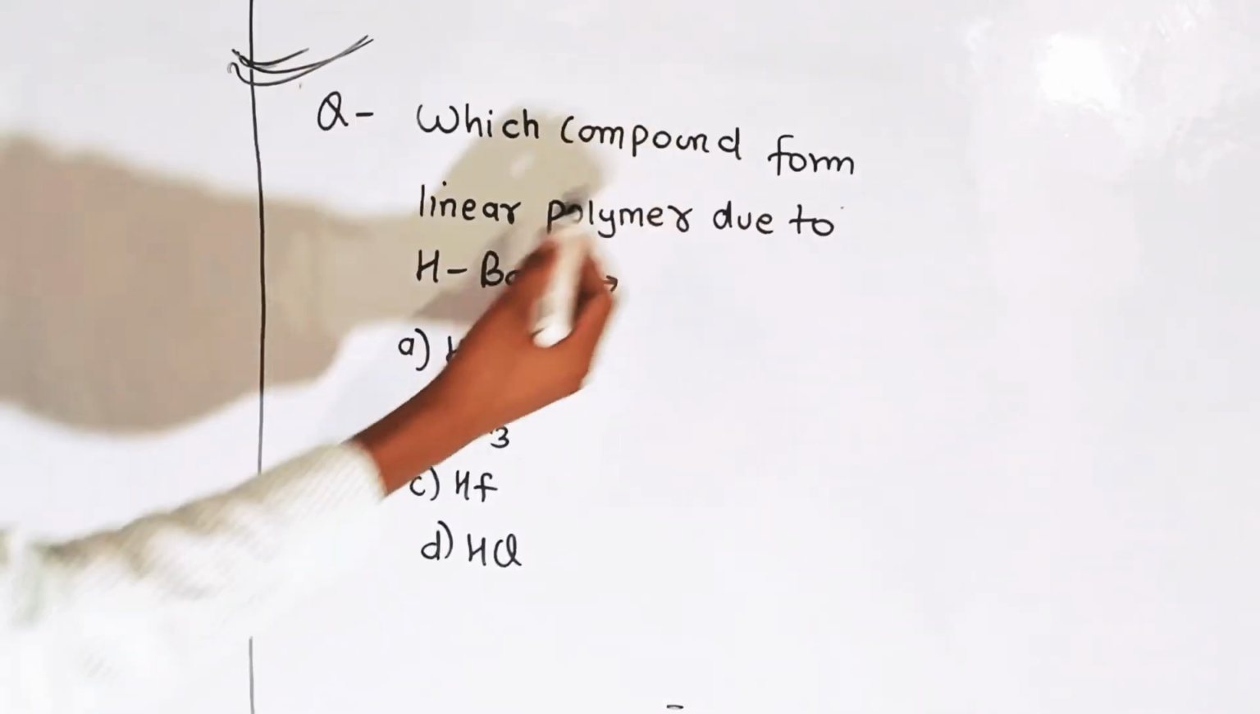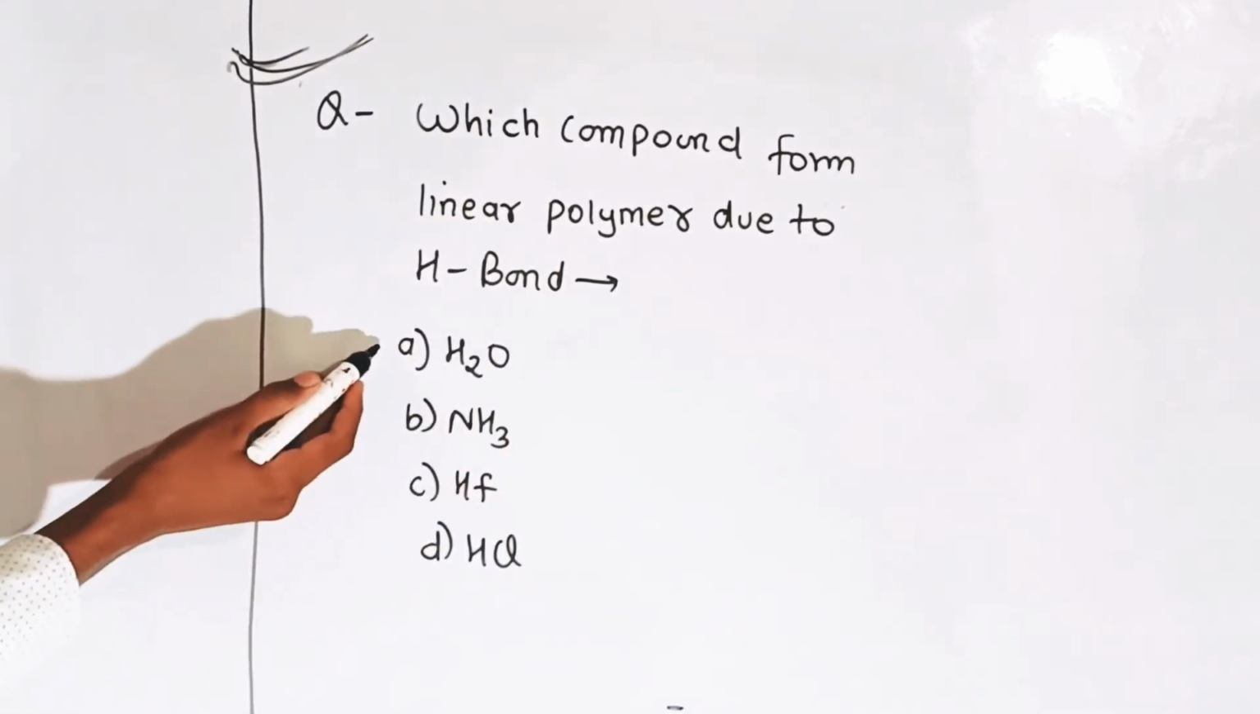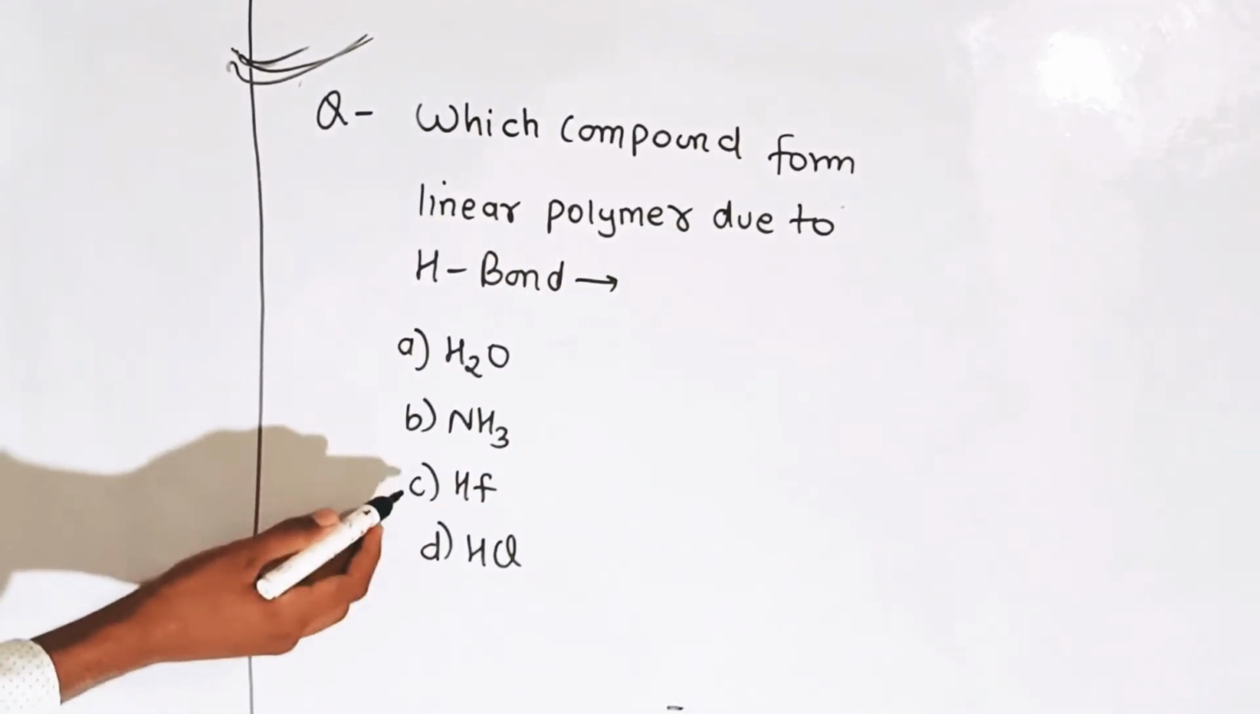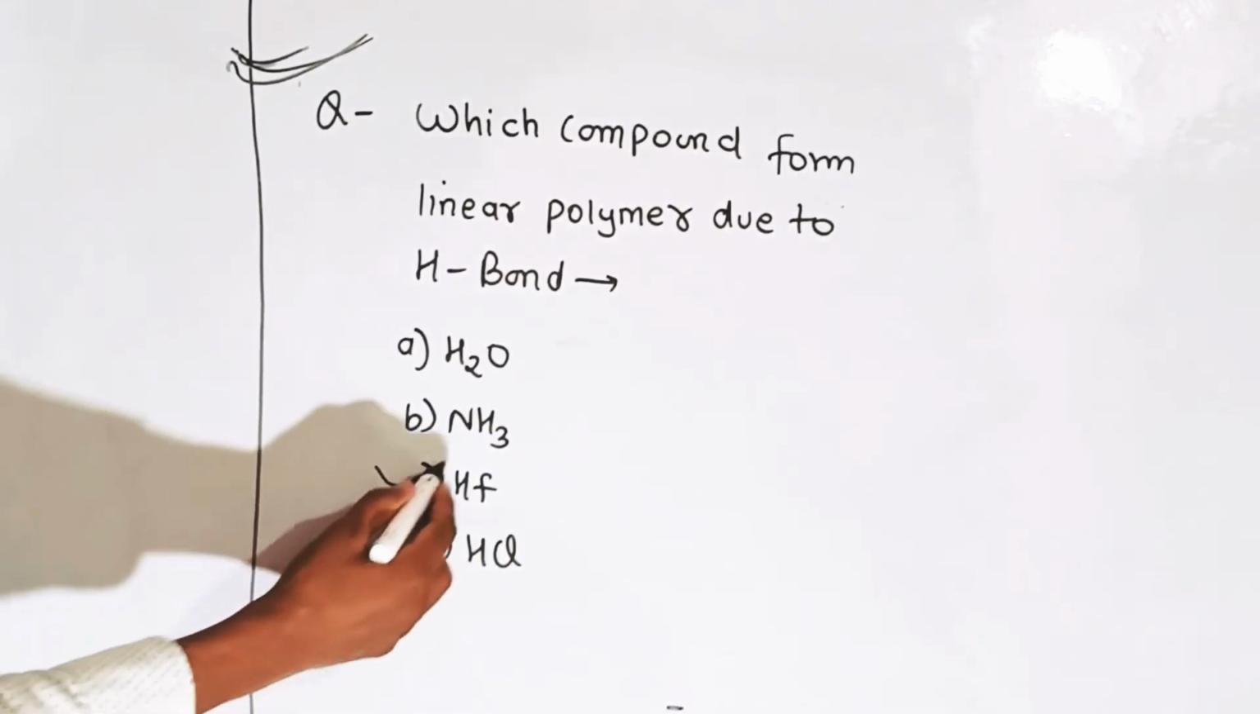Which compound forms a linear polymer due to hydrogen bond? First option is H2O, second is NH3, third is HF, and fourth is HCl. The correct answer is C, that is HF.